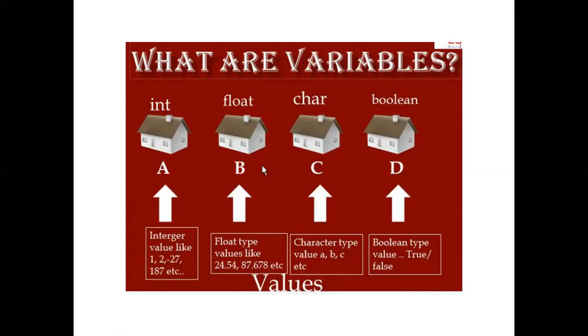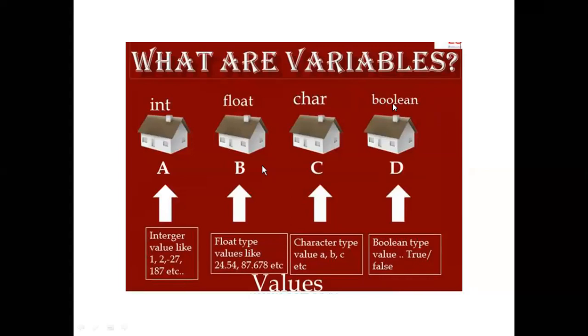Similarly, character: suppose you want to print any string, your name, something else, so you will write it as character. So the data type will be character. Integer type, float type, character type. Another type of variable here is called the boolean. Boolean type value is true or false, 0 or 1. So this is called the boolean.